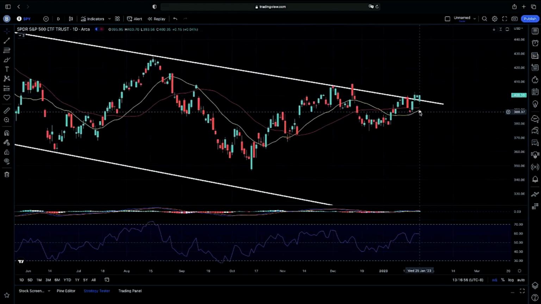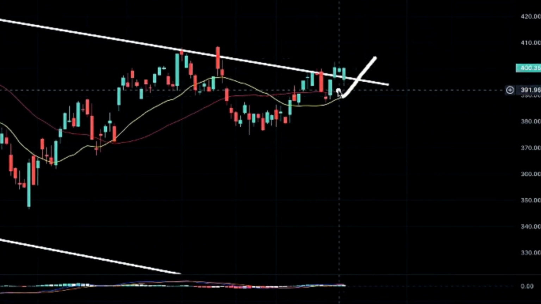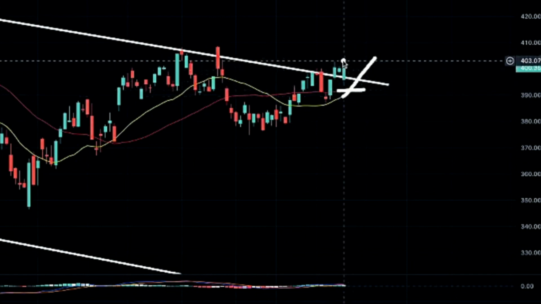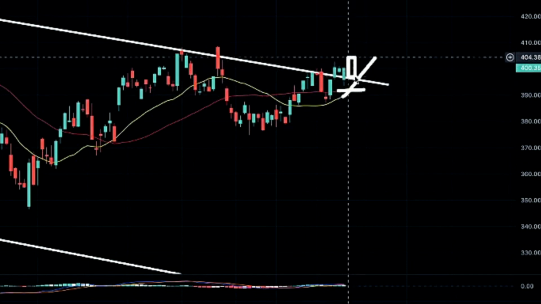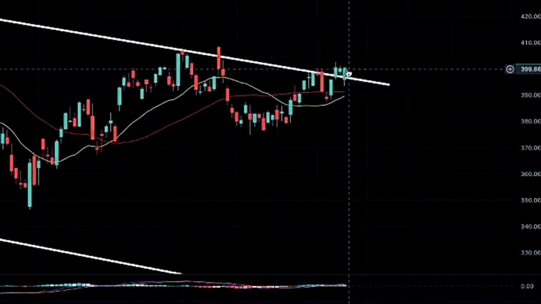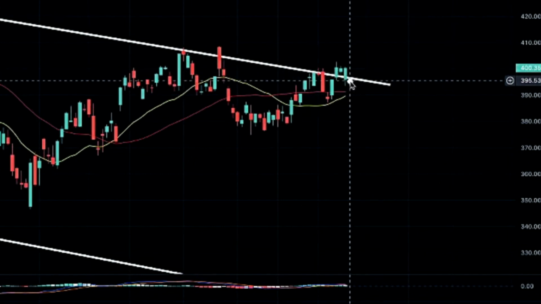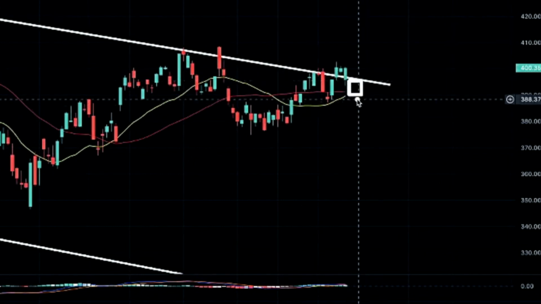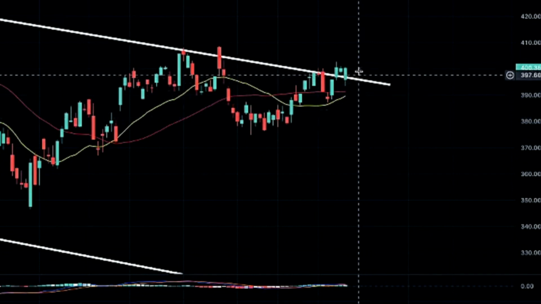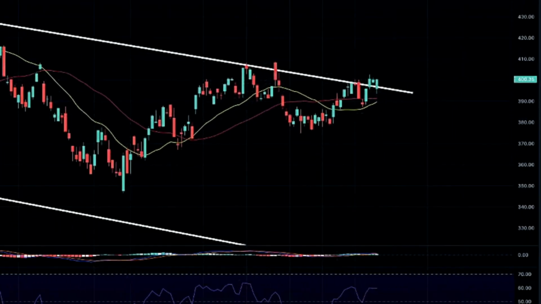Again, making sure that we are cautious, looking for confirmation on momentum. Tomorrow, we will be looking for a possible engulfing candle if we happen to get one. If we do get a rejection and a pullback, and we drop down below our channel here, then we will be looking to see if we drop back down below our 20 from there, or if we continue on with momentum, we'll see exactly what happens.